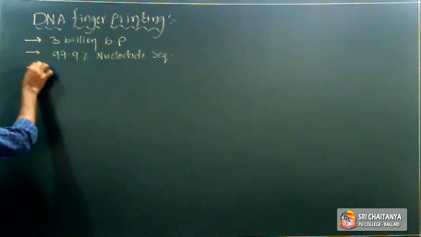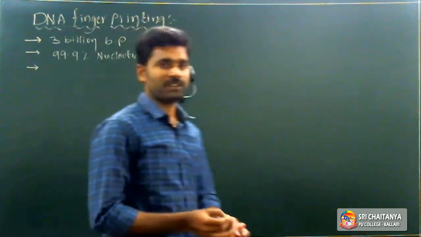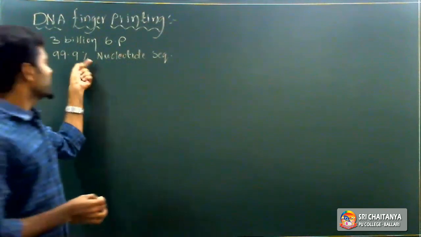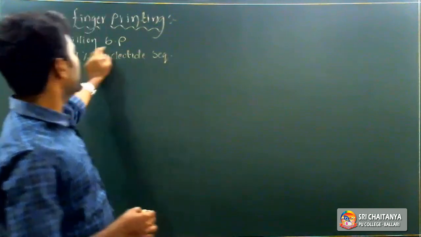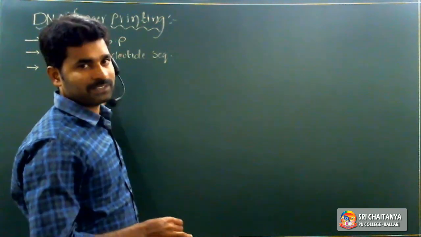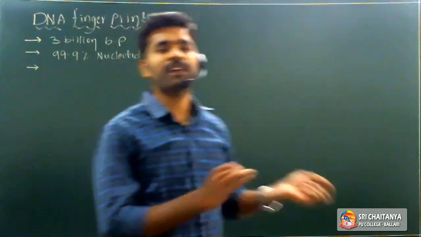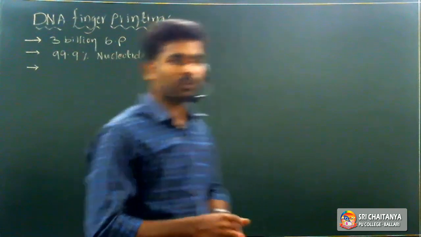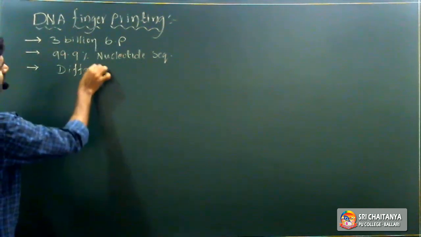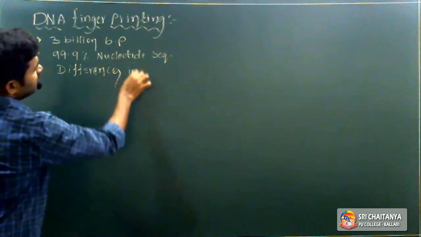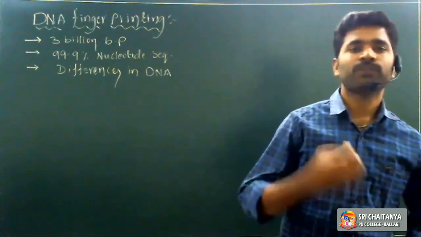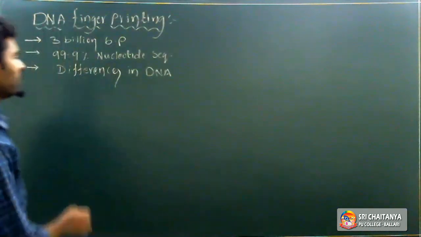So what about the remaining part? The remaining part differs, right? Variations appear in the genetic material between human beings. Around 99.9% of nucleotide sequences are similar in all human beings, but the remaining genetic material varies from one human being to another. These differences in DNA make every individual unique in phenotypical appearance.